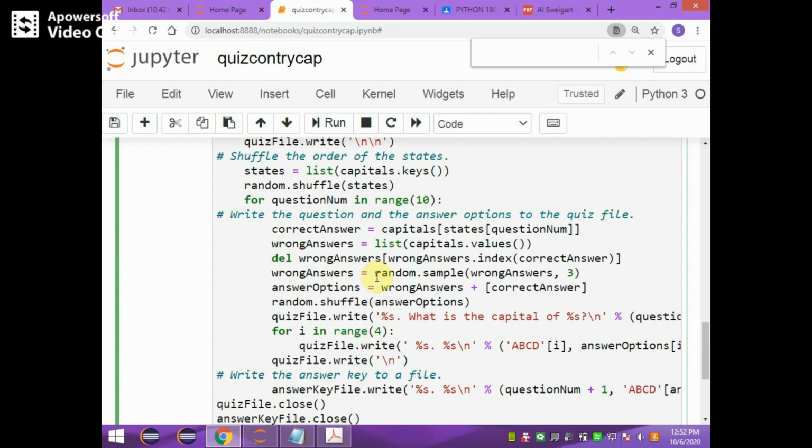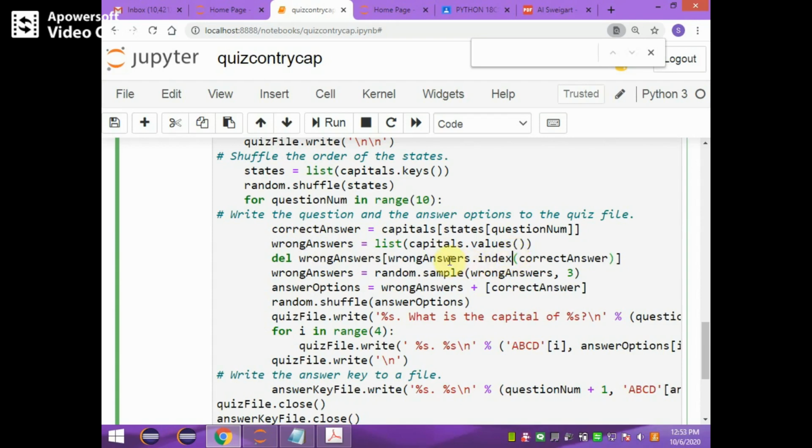To generate the 4 options, we use all values of the dictionary, and then we delete the correct value from that list for that particular question.